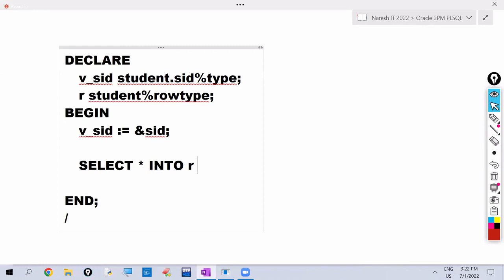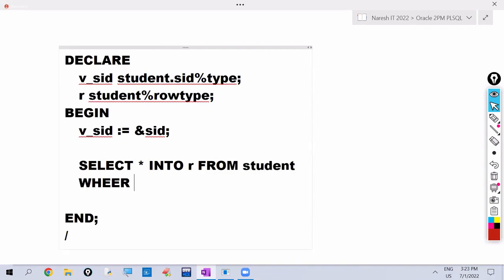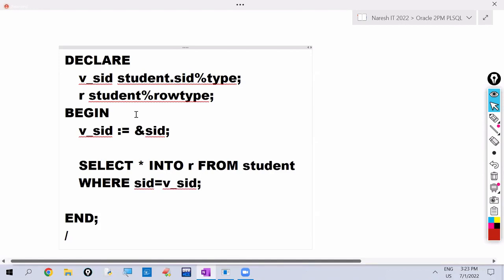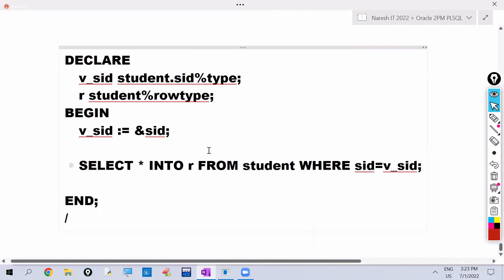So select star into R from which table? EMP. Sorry. Student. Okay. Where SID equals to V underscore SID. So we are giving the student ID here. That student ID we are capturing in V underscore SID. That student's record we are retrieving.